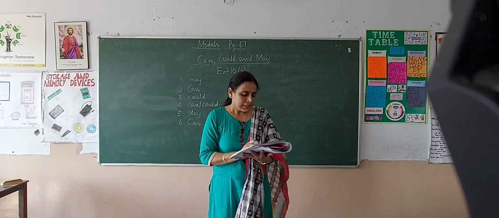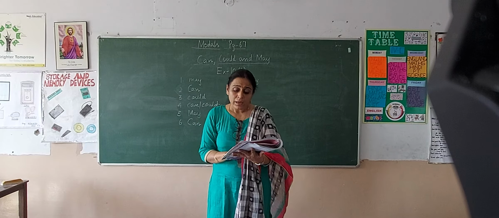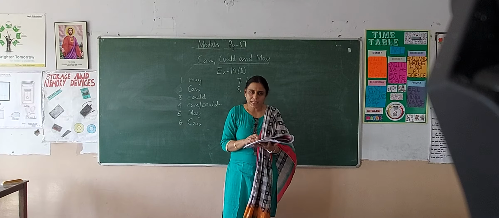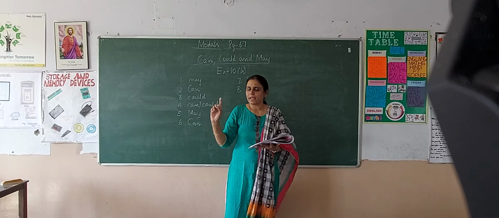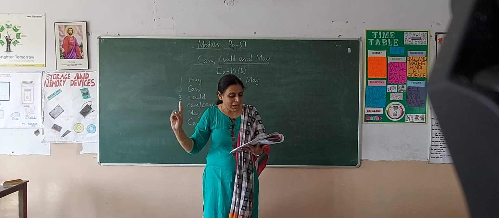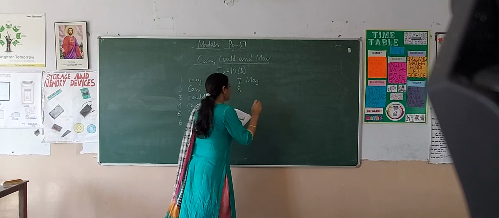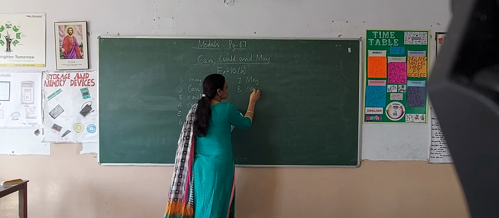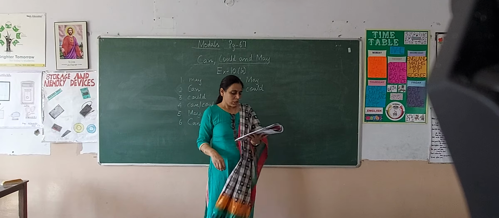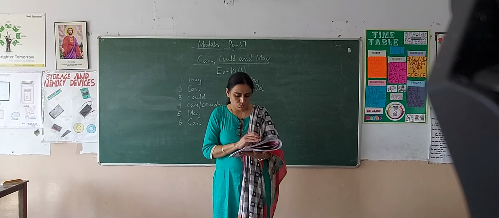Now the 8th one is, children, she dash have helped me if she wanted to. Help and wanted, that means the sentence is in the past tense. It was the ability in the past tense. She could have helped me if she wanted to. So past tense, that's why we will be writing could.